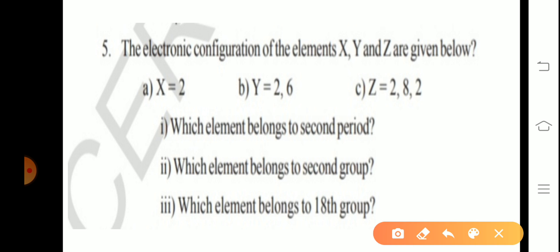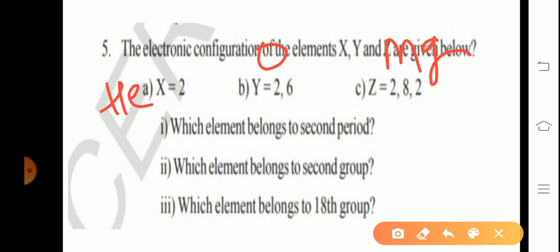The electronic configurations of elements X, Y and Z are given below. Which element belongs to the second period, which element belongs to the second group, and which element belongs to the 18th group? Here X is 2, so with 2 electrons, that is helium. 2, 6, 8 electrons, that is oxygen. 2, 8, 2, total 12, that is magnesium.